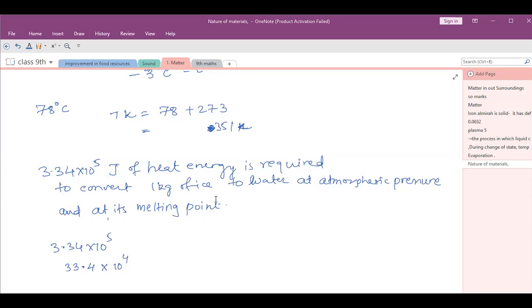If the temperature of an object is 268 Kelvin, what is it equivalent to? 268 minus 273, minus 5 degrees Celsius. Boiling point is minus 88 degrees Celsius, so minus 88 plus 273 is 185 Kelvin.